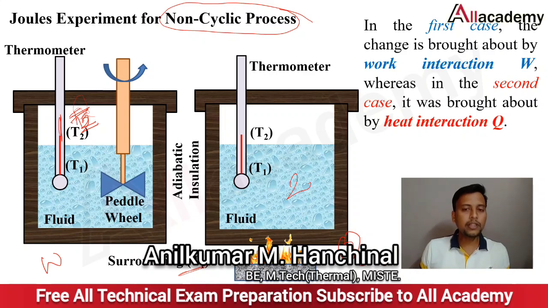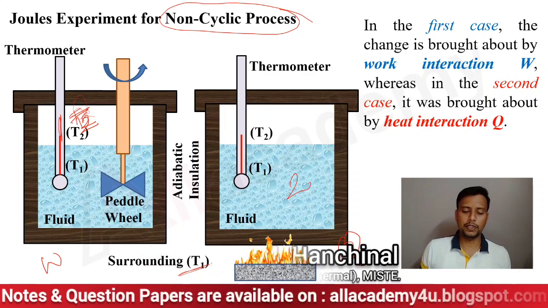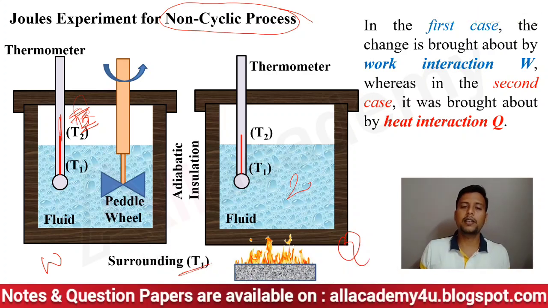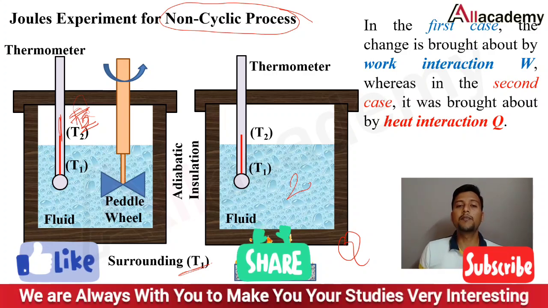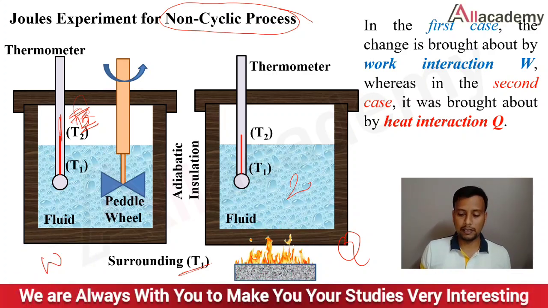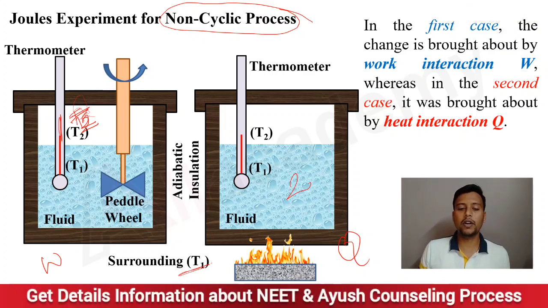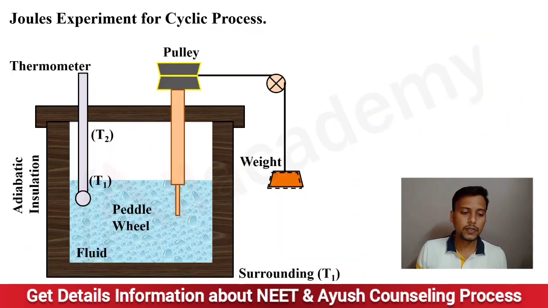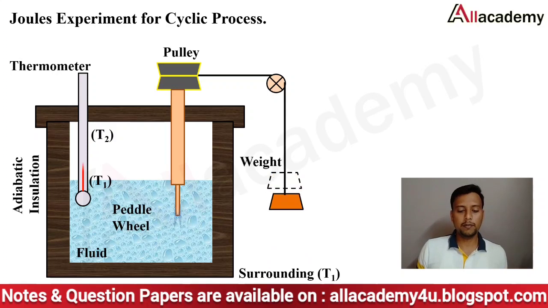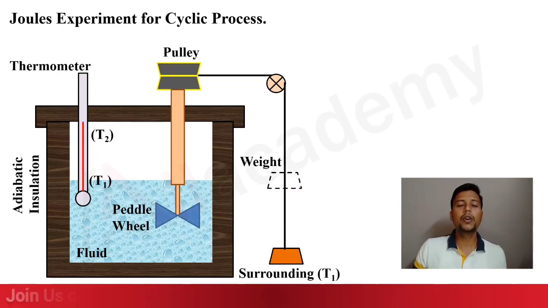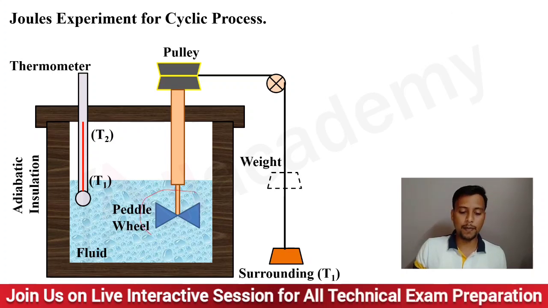Now if I remove this adiabatic insulation, again the temperature will come to the surrounding temperature. So to know the variation in the temperature, he made the complete cylinder insulated. Similarly, Joule also conducted the same experiment for the cyclic process, so let us study this cyclic process. He used the same experiment, but instead of manual operation, he used a weight and pulley arrangement to operate this paddle wheel.